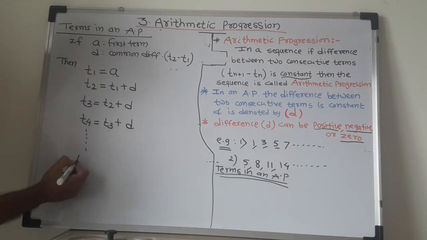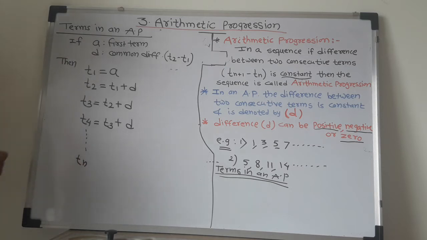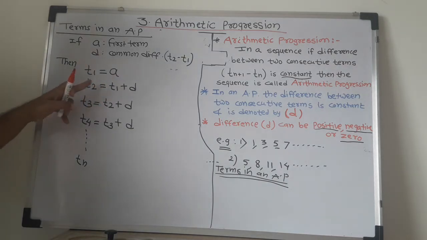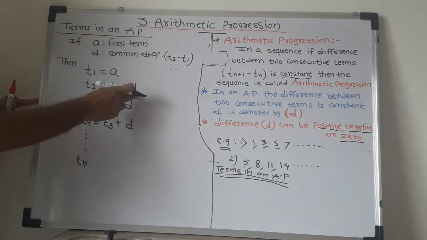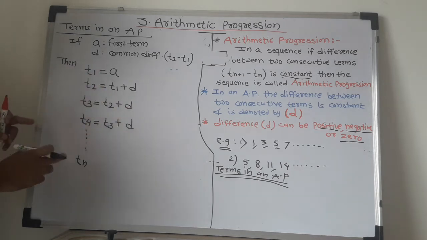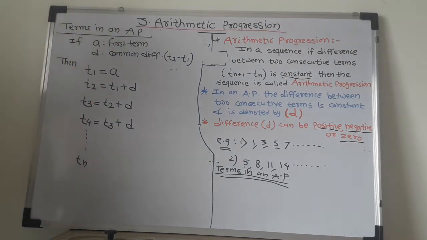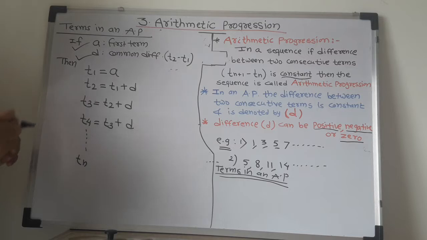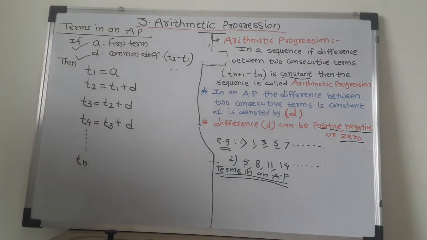Like this you can obtain the nth term also. By this formula you can obtain the arithmetic progression if the values of A and D are given.